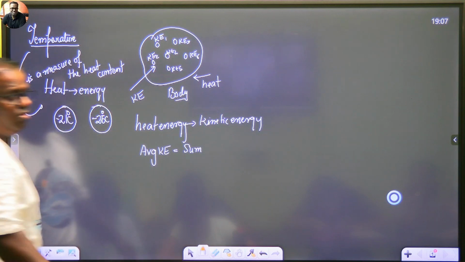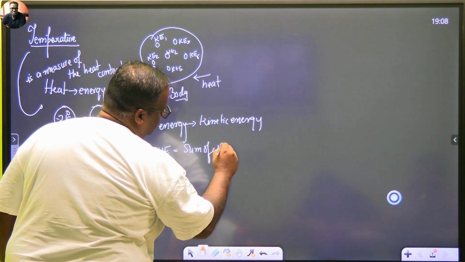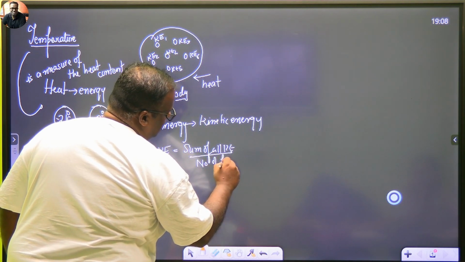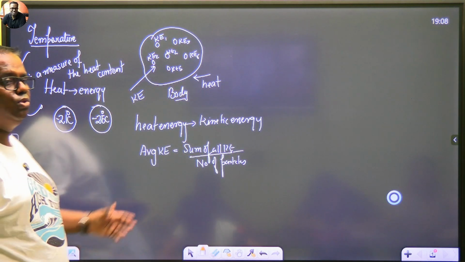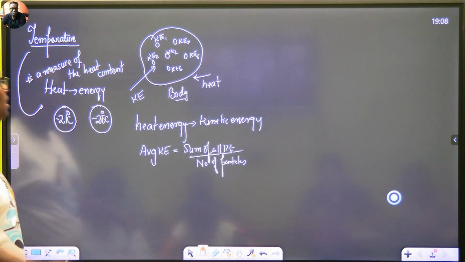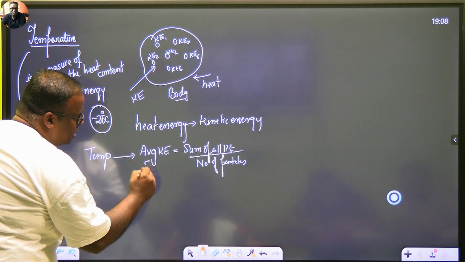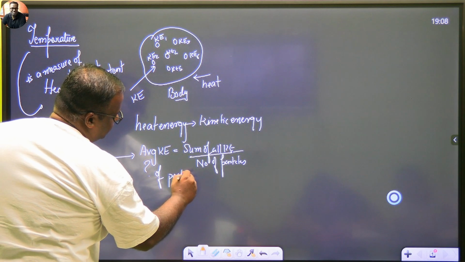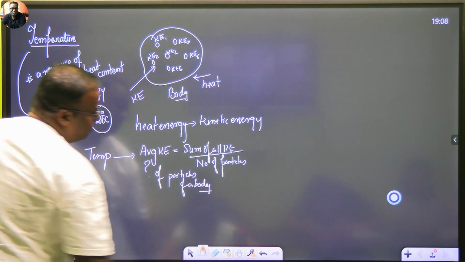Average क्या होता है? Average is the sum of all kinetic energy, right? Sum of all KE divided by the number of particles. Very simple. What is the average that you scored in your subjects? Add all the scores of the subjects and divide it by the number of subjects. So this is your average kinetic energy. Temperature actually tells you what is the average kinetic energy of particles of a body. This is the exact definition of temperature.